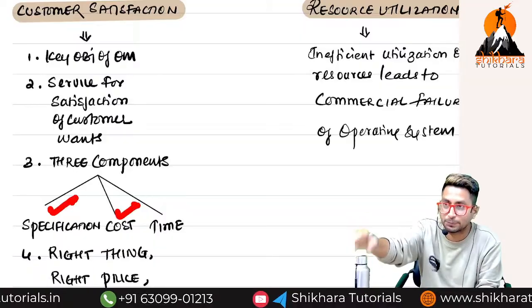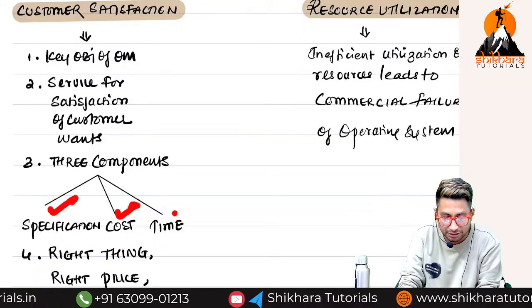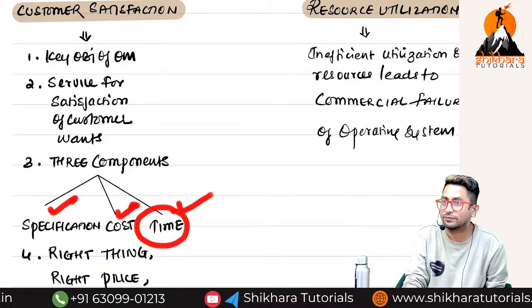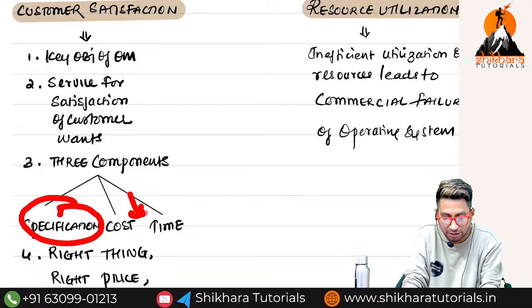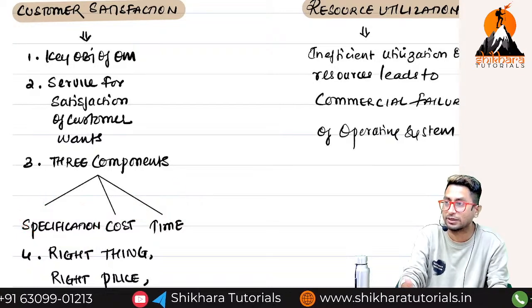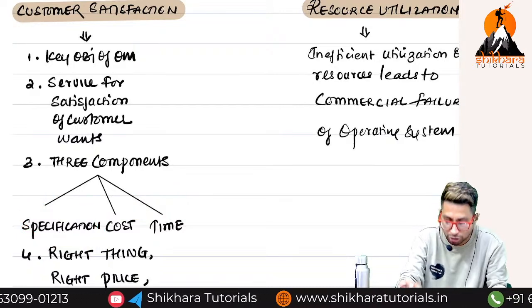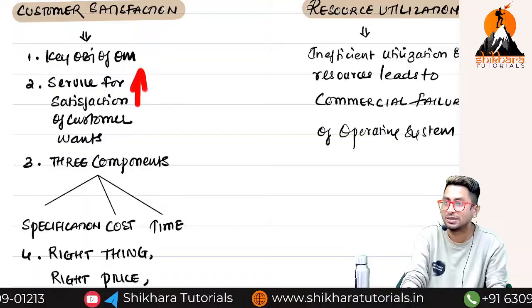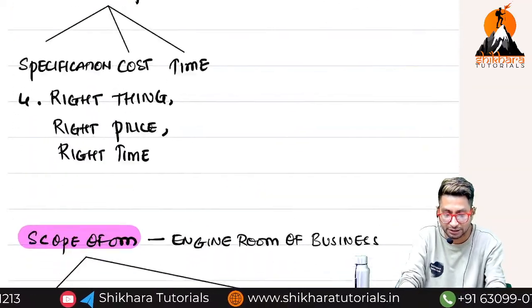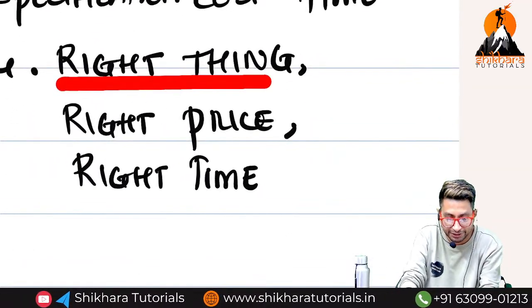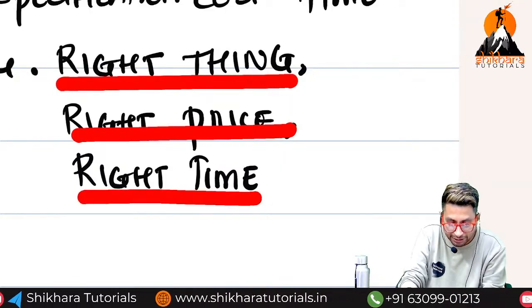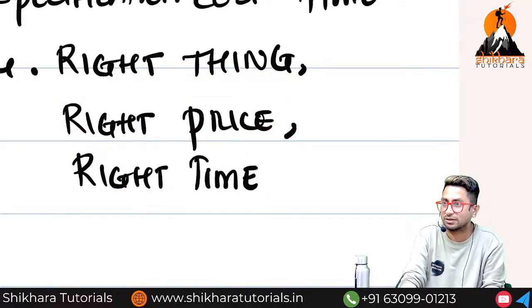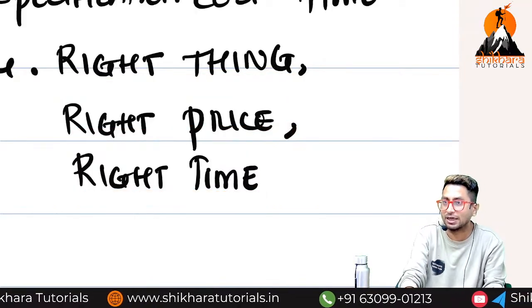Then the cost of the product, keep it less. Delivery should happen on time. Specifications as per customer requirements. Reduce the cost and reduce the time taken to provide goods or services to customers. Automatically customer satisfaction will increase. In short, we can say, if I deliver the right thing at the right price at the right time to the correct customer, our customer will always be happy.